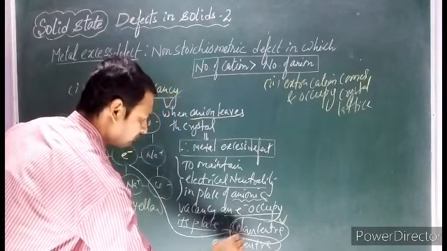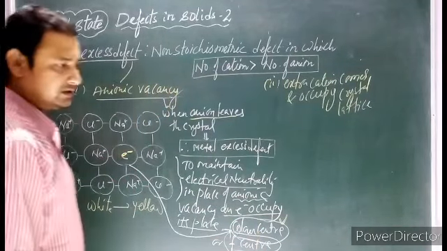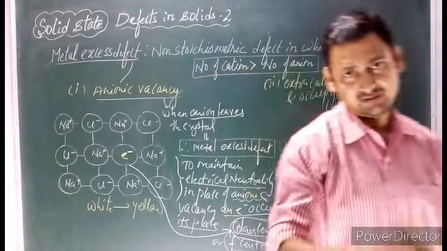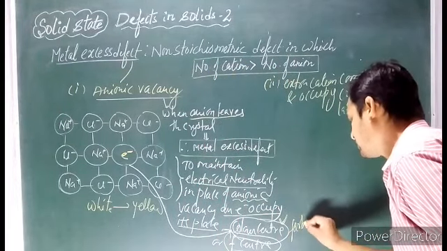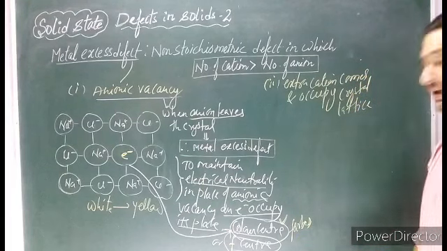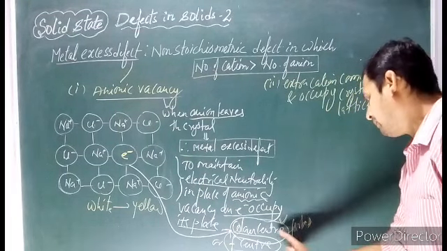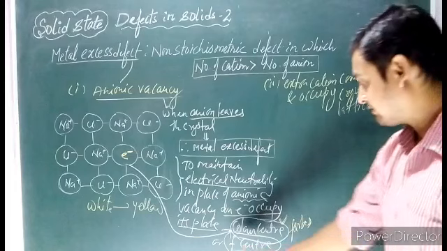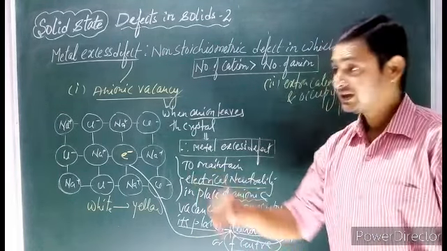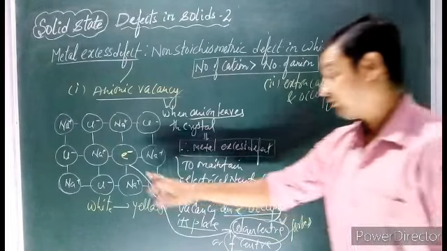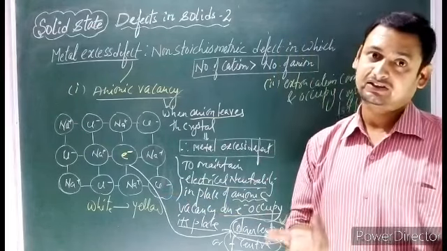Or we say it is an F center. F is taken from a German word, Farbe, which means color. Farbe means color center. Now comes the question of why color appears in the solid. It's a very easy reason.